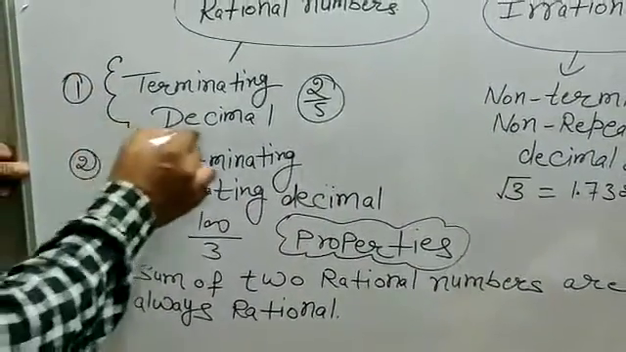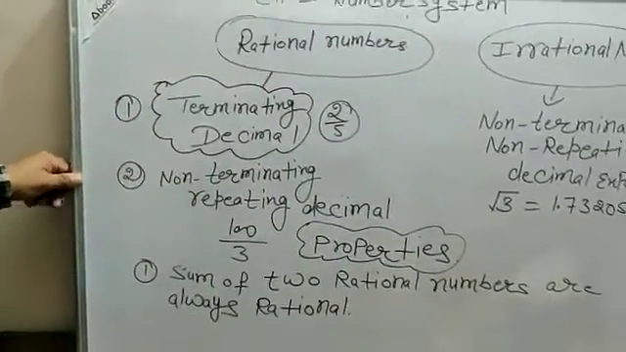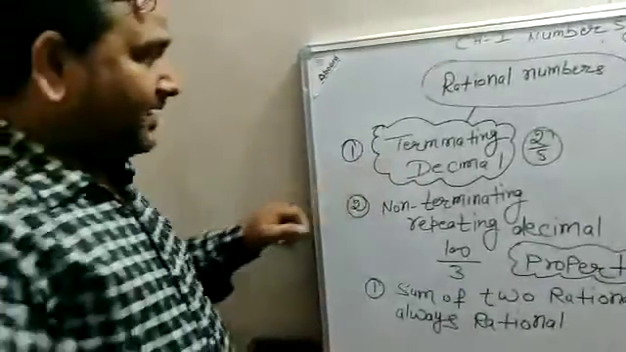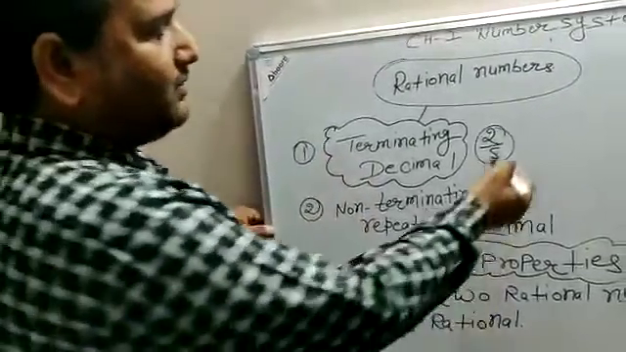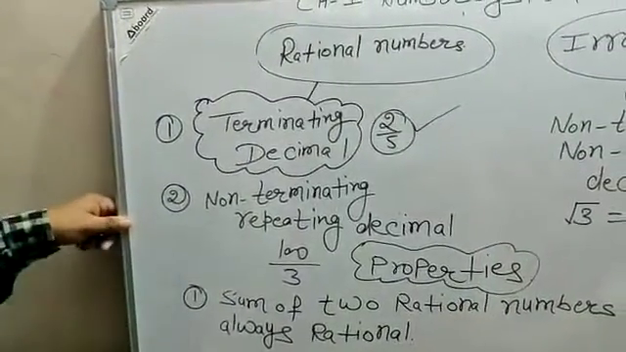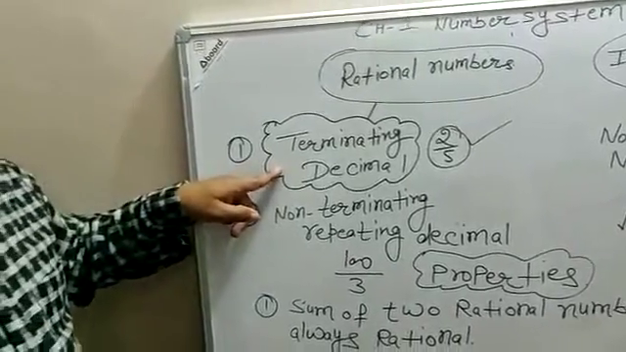Terminating decimals are said to be rational numbers. You have to learn this. Terminating decimals are said to be rational numbers. If we take an example, we can take 2/5. It is very important to understand the exact meaning of a terminating decimal.